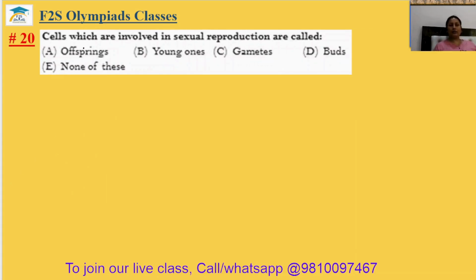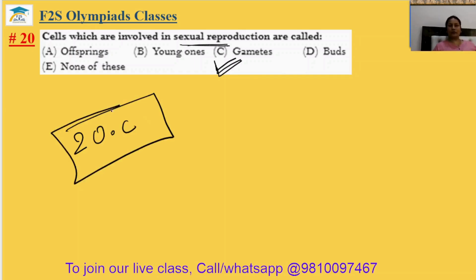Question number 20. Cells which are involved in sexual reproduction are called gametes. So the 20th answer will be option C.